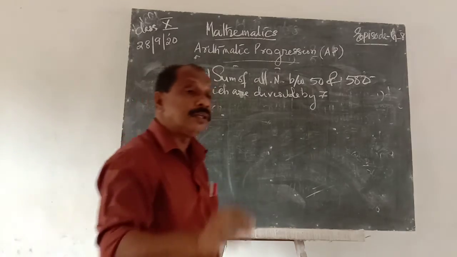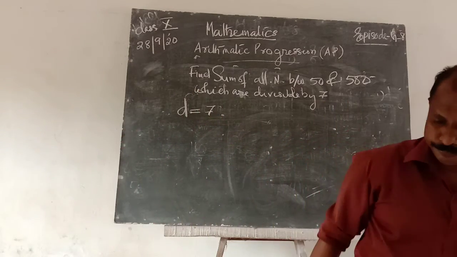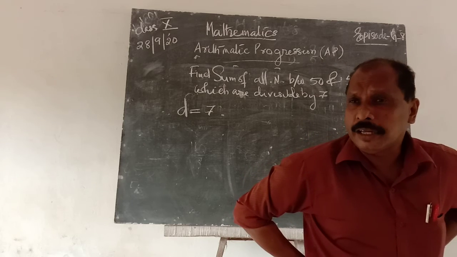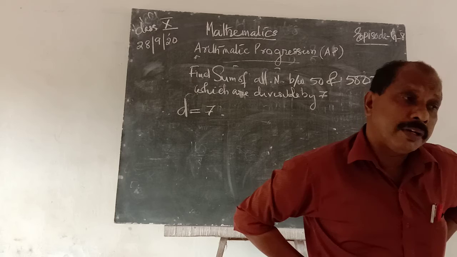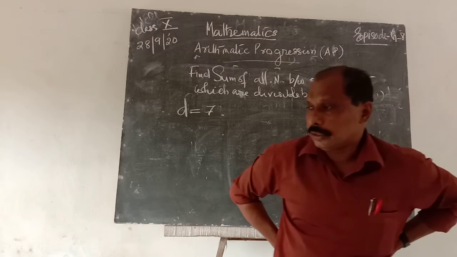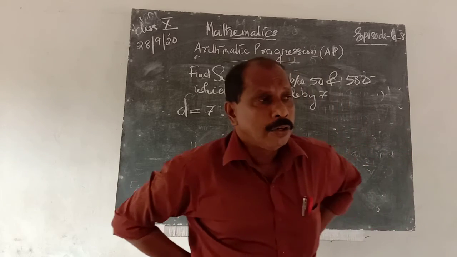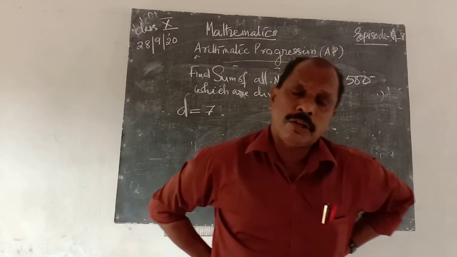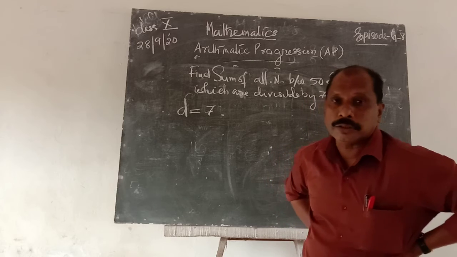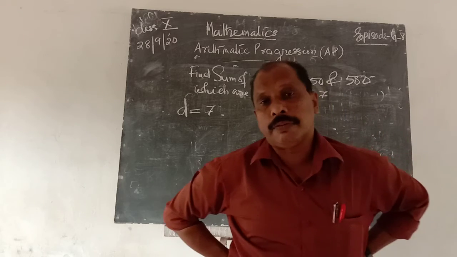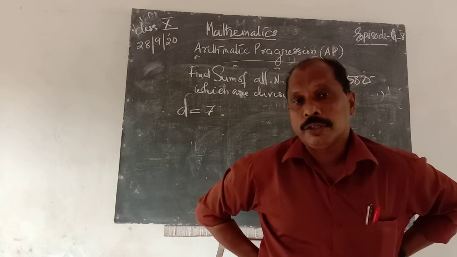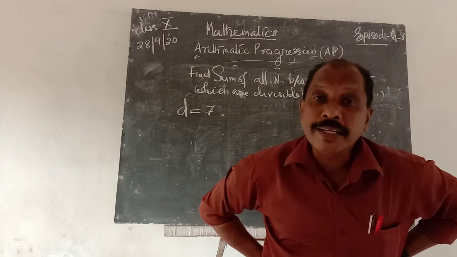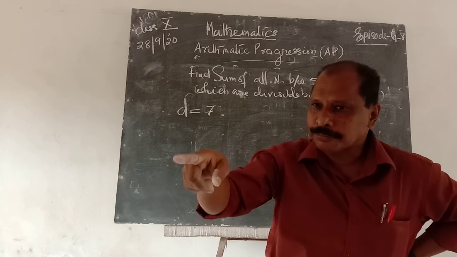Divisible by 7 means a multiple of 7. Then after 50, what is the first number which is divisible by 7? The multiplication table of 7: 1 into 7 is 7, 2 into 7 is 14, 3 into 7 is 21, 4 into 7 is 28, 5 into 7 is 35, 6 into 7 is 42, 7 into 7 is 49, 8 into 7 is 56.